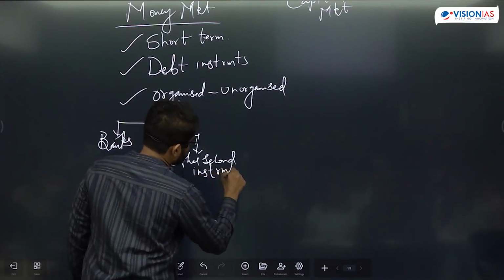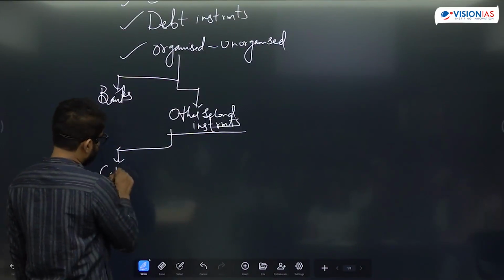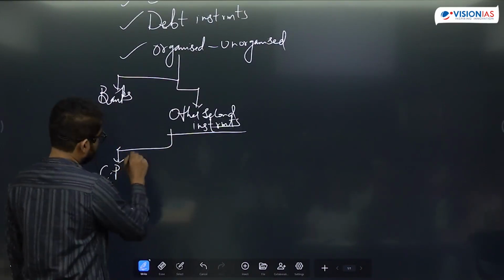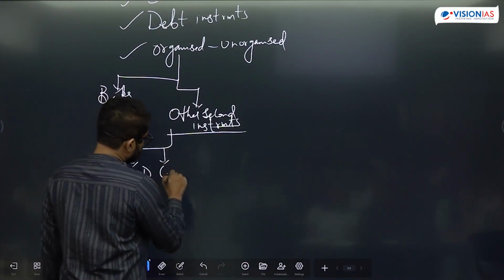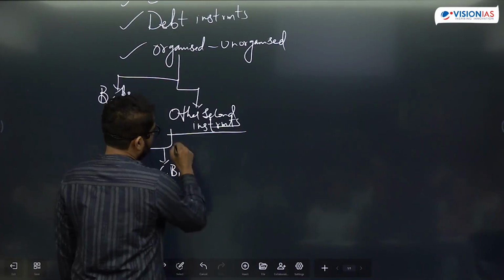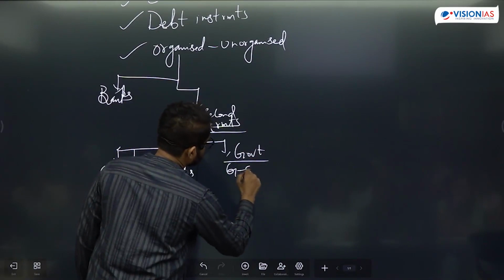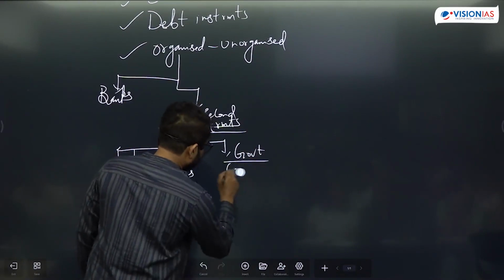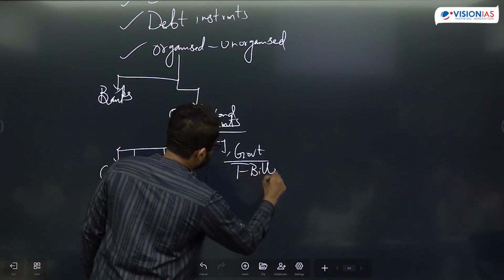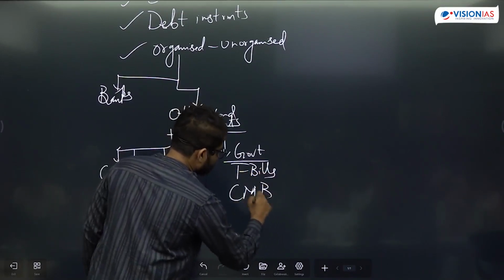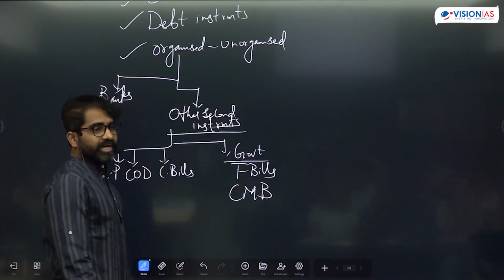Other secondary instruments means instruments like commercial paper, have you heard of them? Certificate of deposit, commercial bills. And on the government side, you have treasury bills, T-bills, and cash management bills. All are what? Money market instruments.